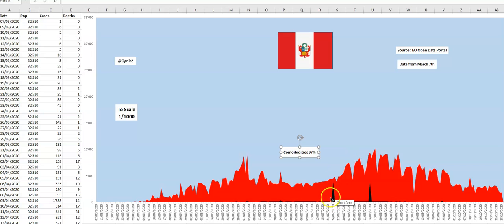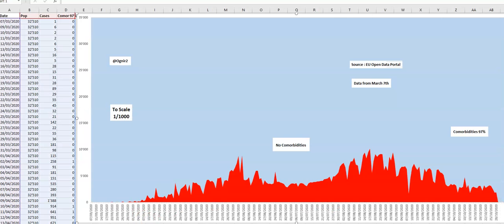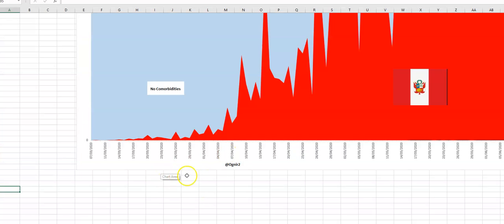Now keep your eye on the black, and they're gone. They're gone. Without the comorbidities, there's nothing. So what I did was, as I do in all, a zoom. So here's the data. Now they start a little bit later than us. They start only on the 7th. My data usually comes from the 1st of March.